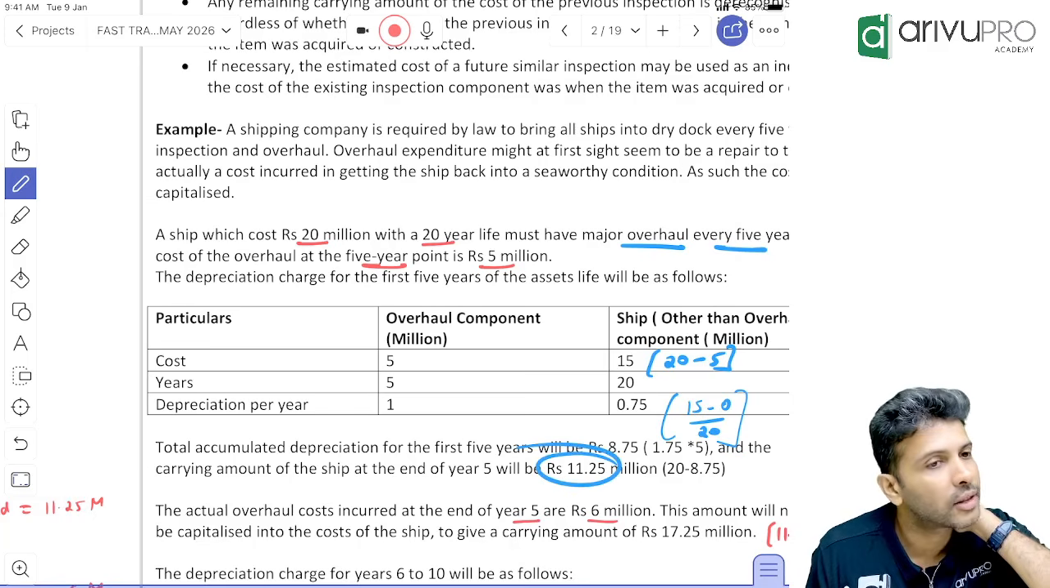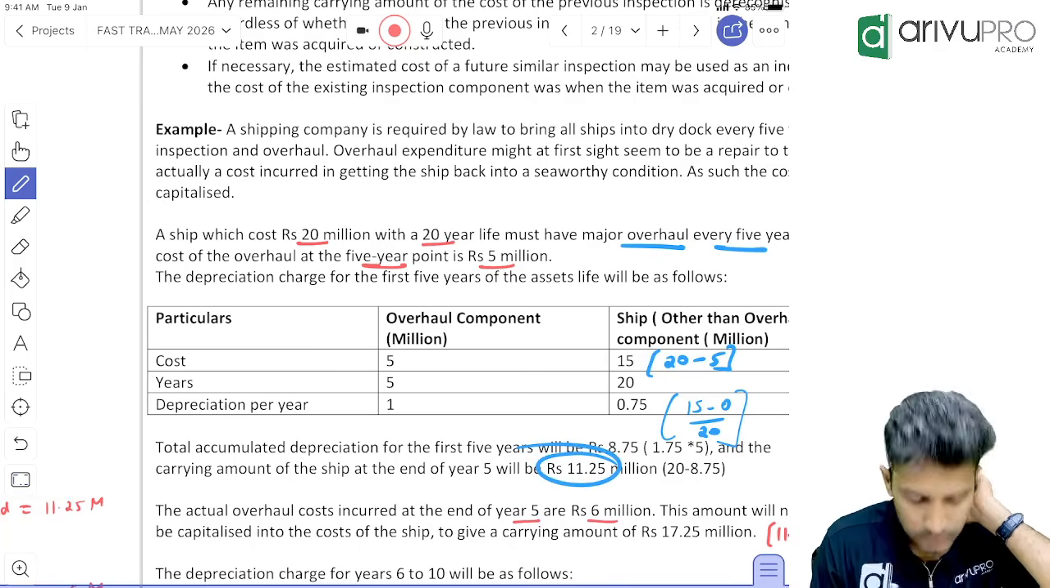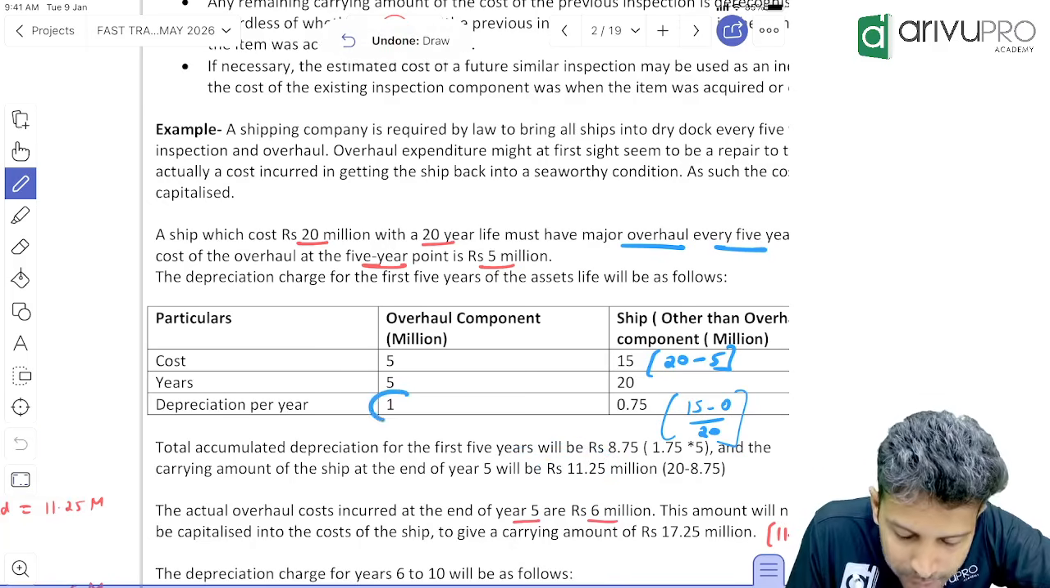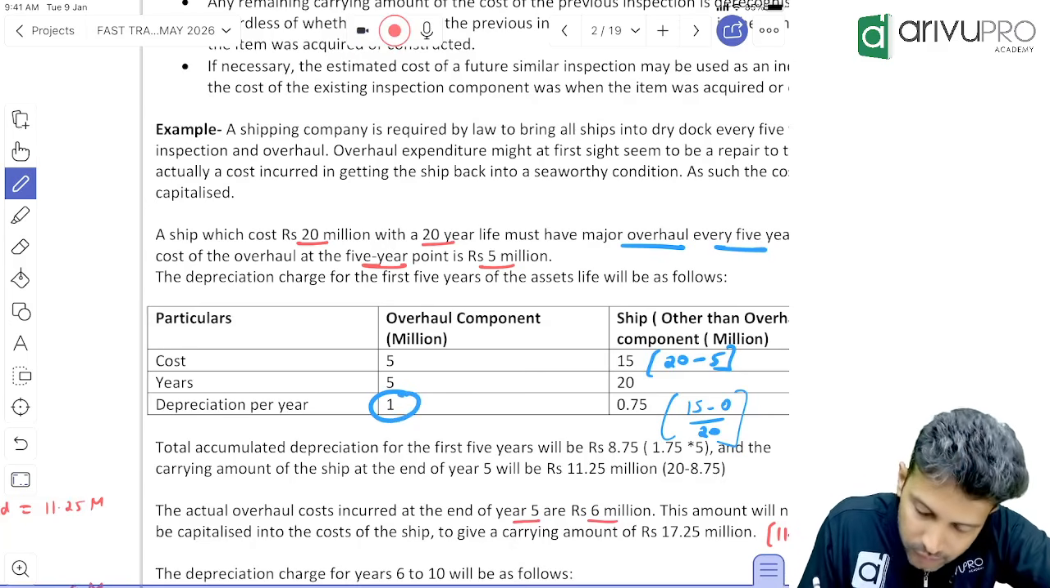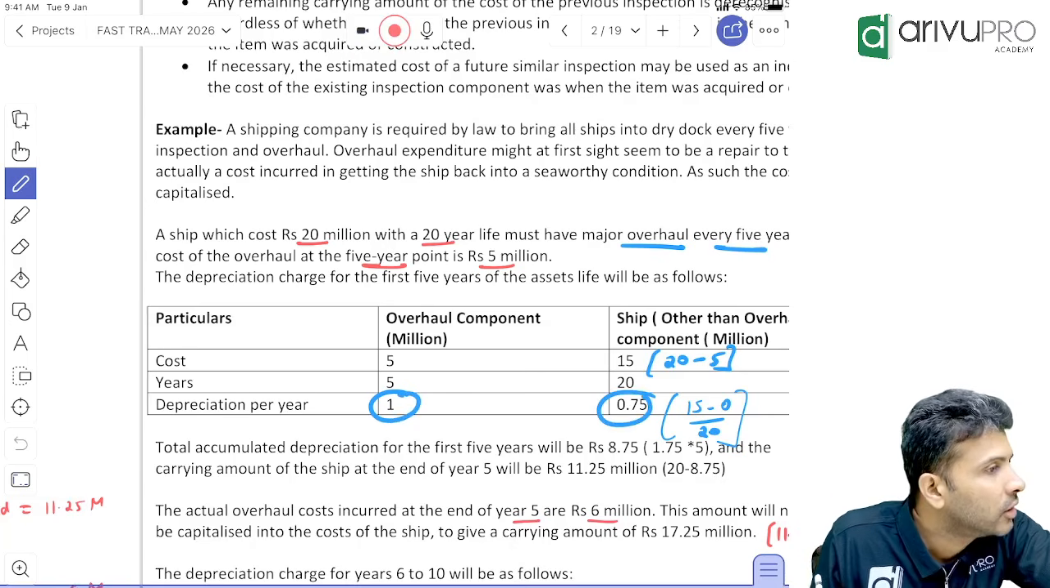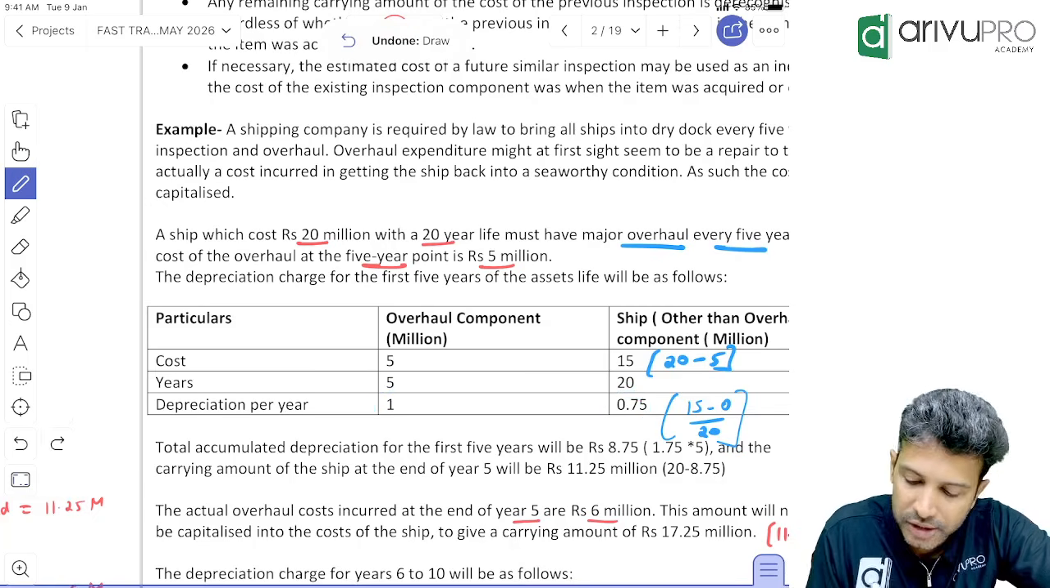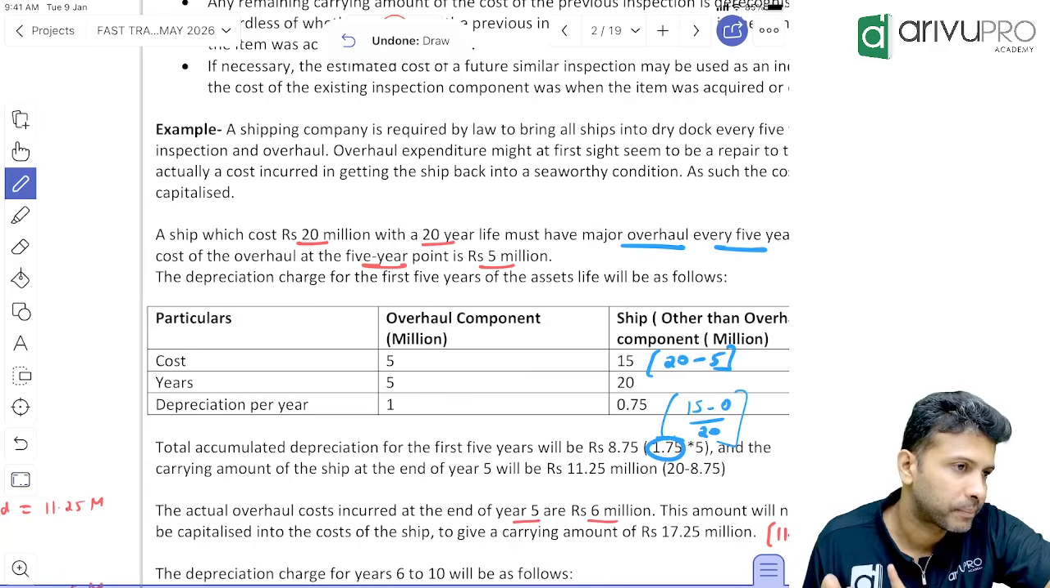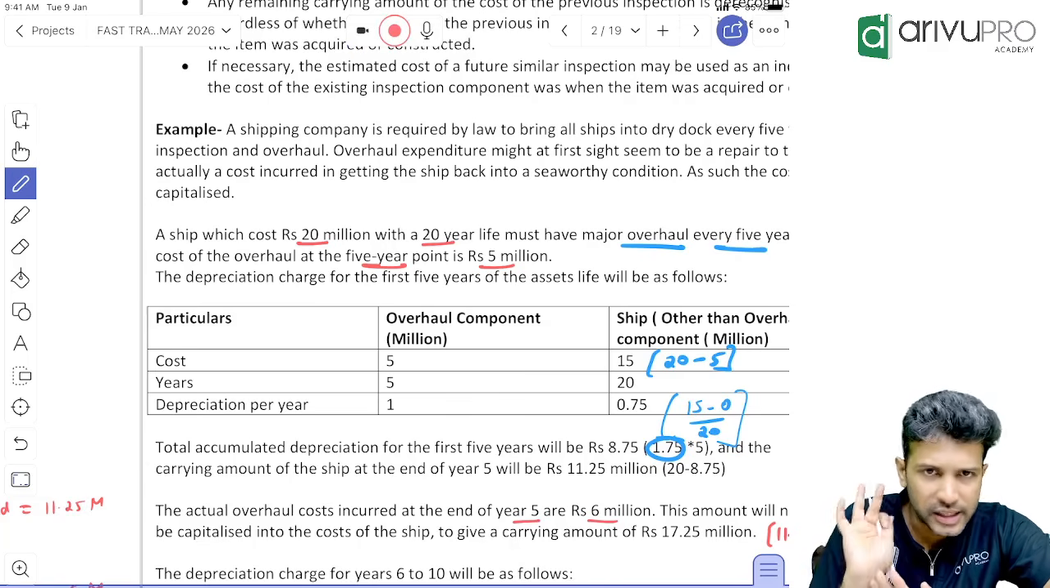11.25 million. Everybody got that? How? Sir, for overall, how much are you depreciating every year? 1. For other parts, how much are you depreciating? 0.75. Totally how much? 1.75. Correct? 5 years, any drama or no drama?